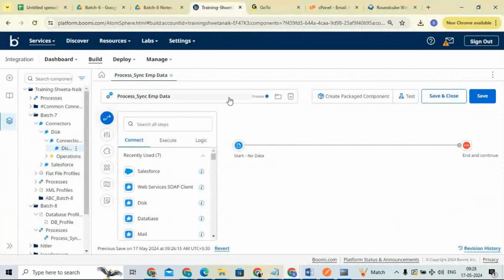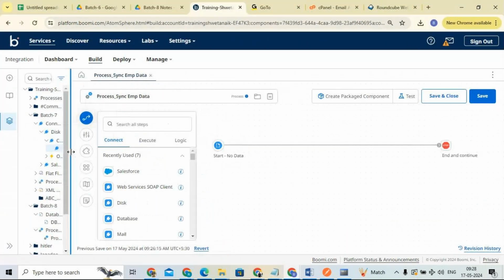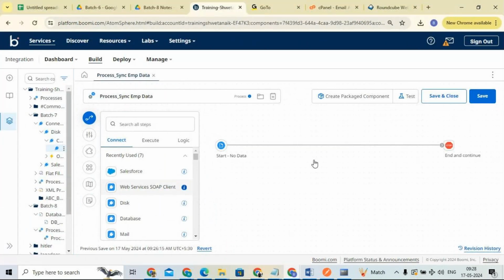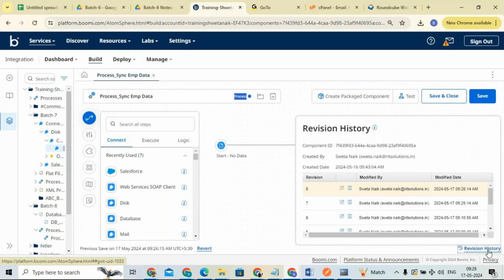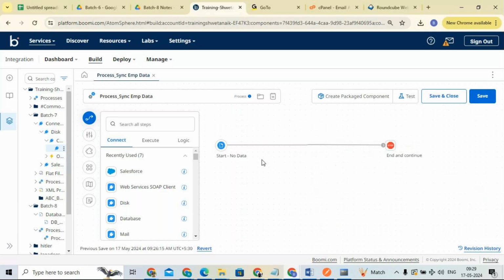right now, which component are we in? The process component, right? You can see here the process component. If I open the revision history, you can see here the component id. This is a unique id, called the component id. Only components have a unique component id.